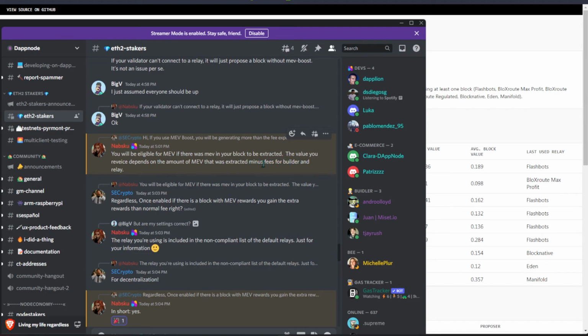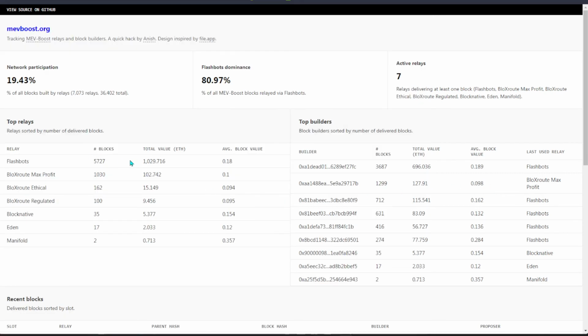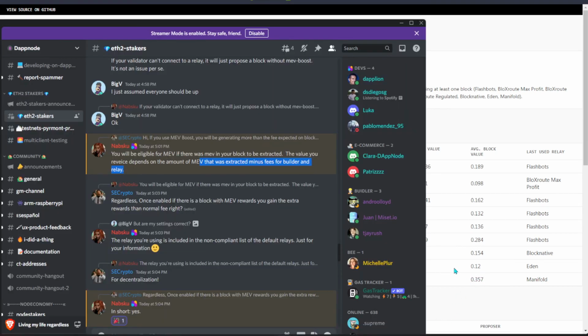So over here you have to know that it really depends on how many transactions are ongoing. If the block that you hit suddenly has 0.3 Ethereum, you'll receive a higher reward. Over here you can see the total value, and the average block value; Manifold itself generated 0.35. Why is that so? Because large transactions have been done, and eventually the fees of the block will be higher. So the MEV value varies depending on what type of relayer you use, and how much you are generating after the fees, and so on.